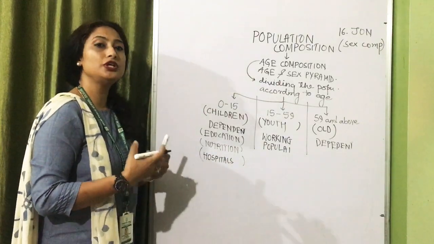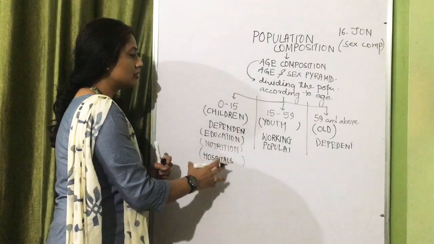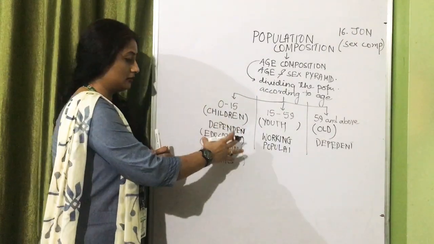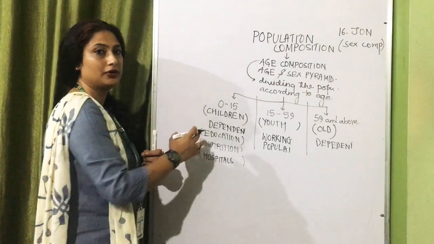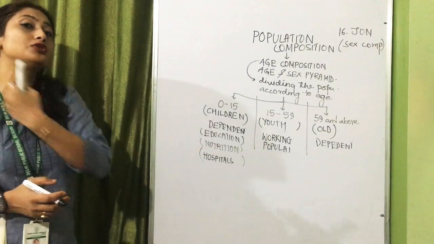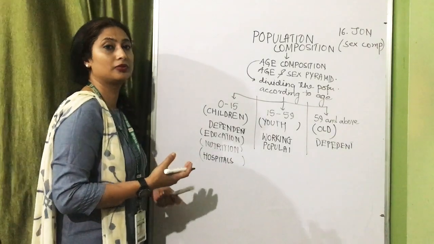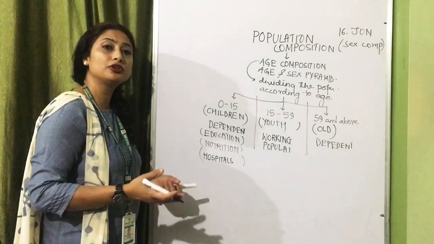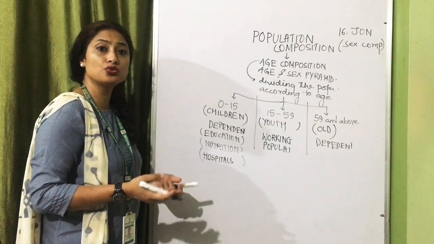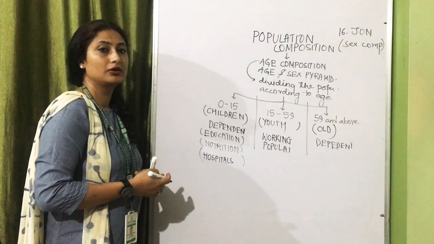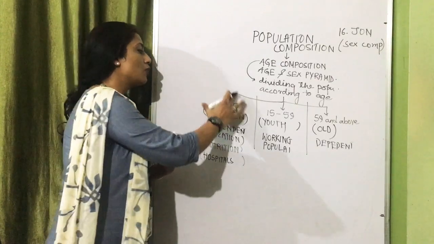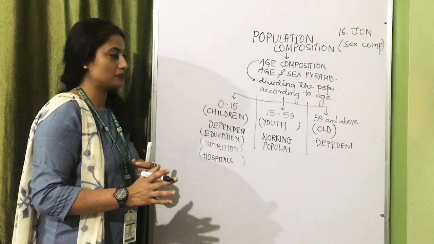So it means we need to know the number of children in a country, because we will be planning our system accordingly. Not only this, the demand of different kinds of products will also depend on the number of children. The baby food production, the production of diapers, the amusement parks, the elementary schools, primary schools, the number of teachers required. So all these things depend on the number of children in a region.